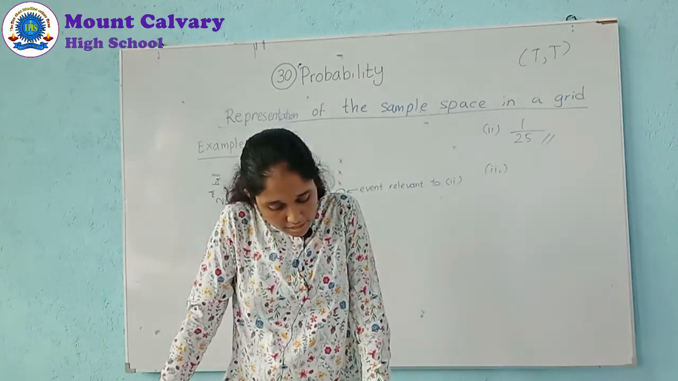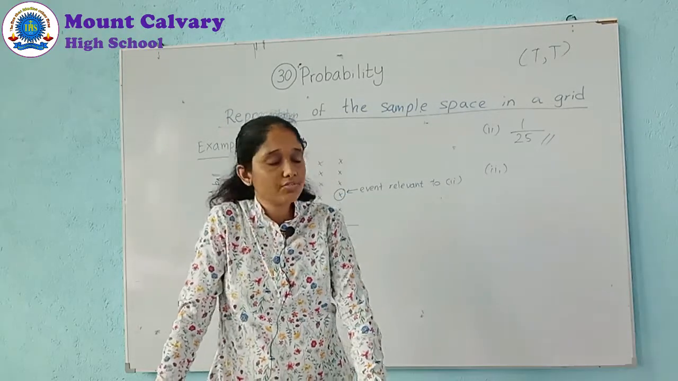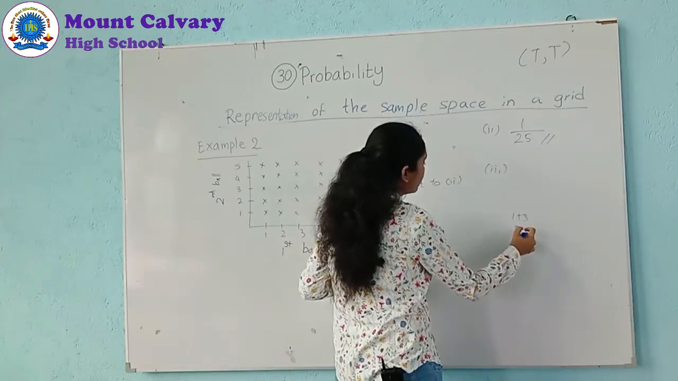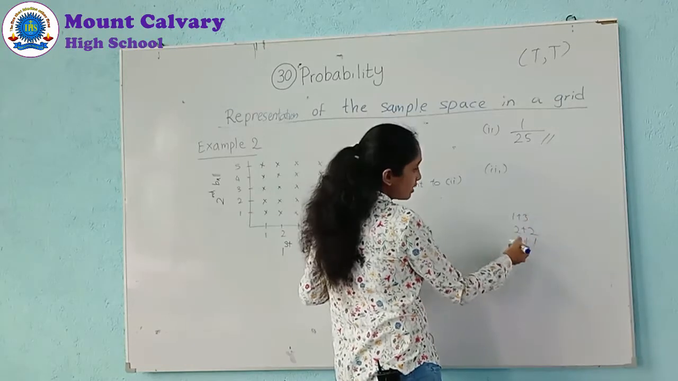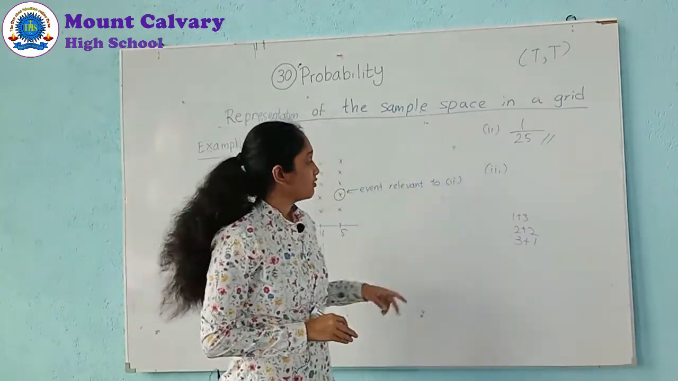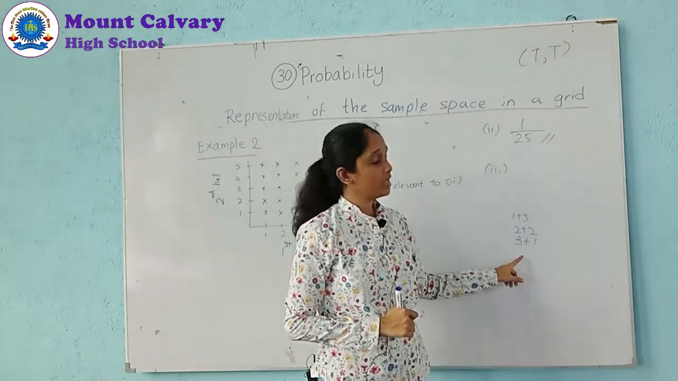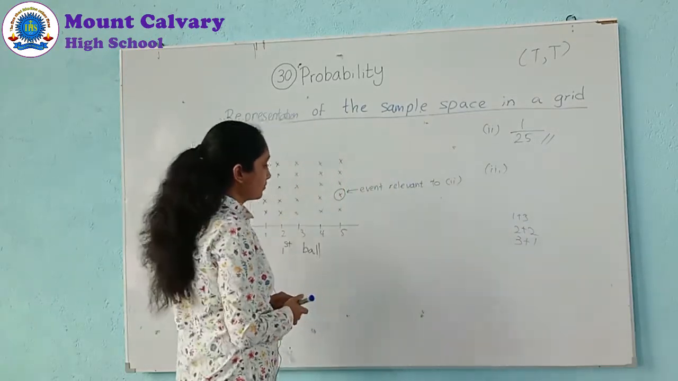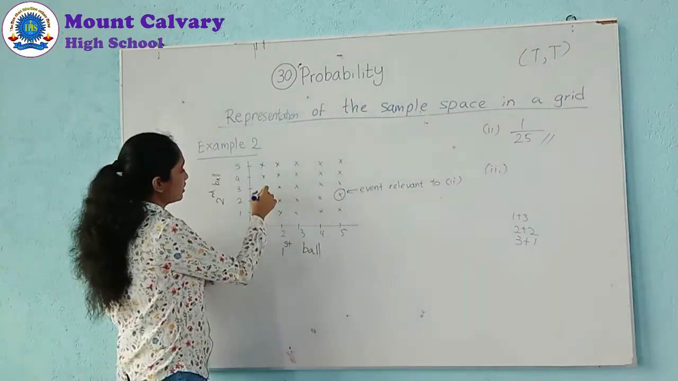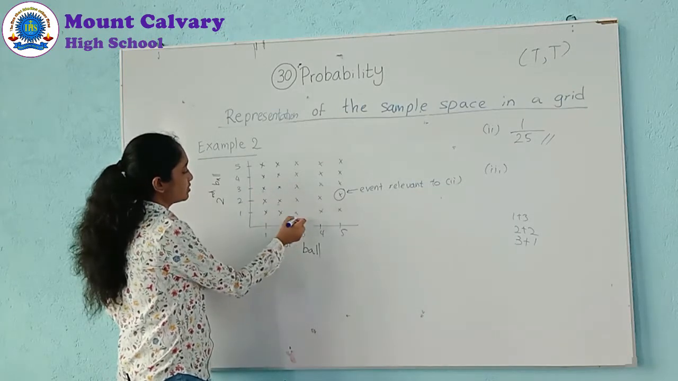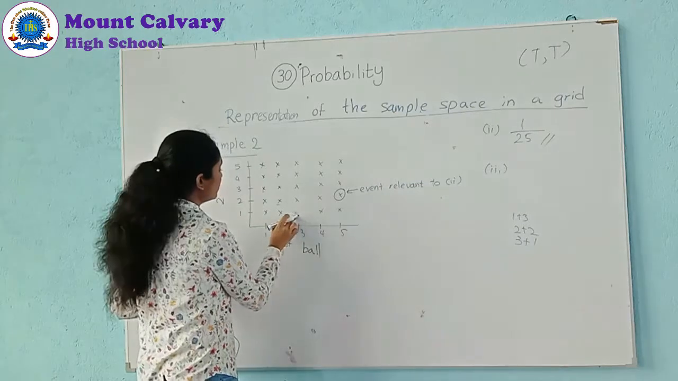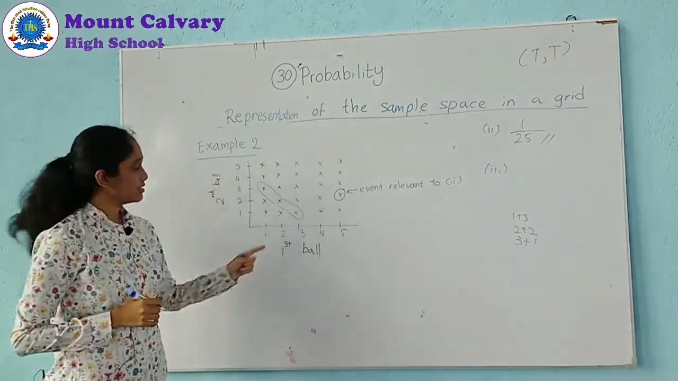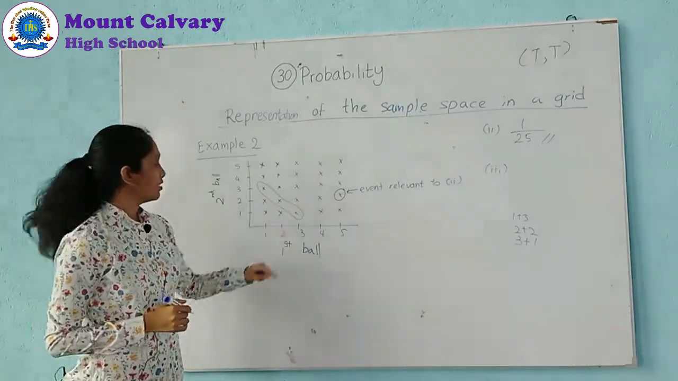Find the probability that the sum of the numbers on the two balls is 4. Sum should be 4. How can we get 4? 1 plus 3, 2 plus 2, then 3 plus 1. We can write them in order, and with the order they are not equal. So 1, 3; 2, 2; 3, 1. We can just mark it like this.